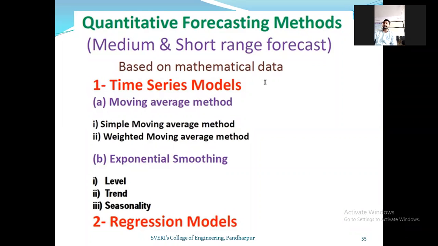Write quantitative forecasting methods. This forecasting will be considered a medium and short range forecast.